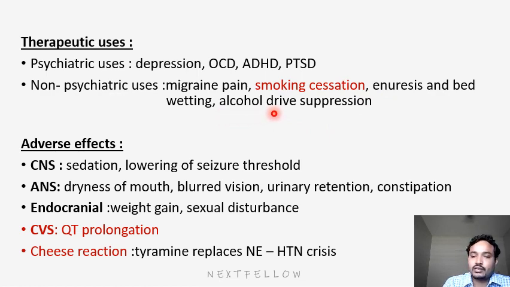What are the major adverse effects? Major adverse effects will be CNS, ANS and endocrinological. In CNS, normally the patient will have sedation and lowered seizure threshold. In ANS, these are all anticholinergic symptoms: dryness of mouth, blurred vision, urinary retention, constipation. Coming to endocrinological, we will have weight gain and sexual disturbances.